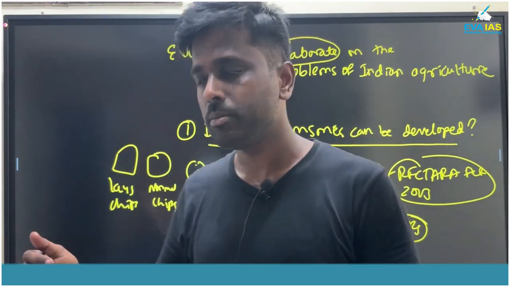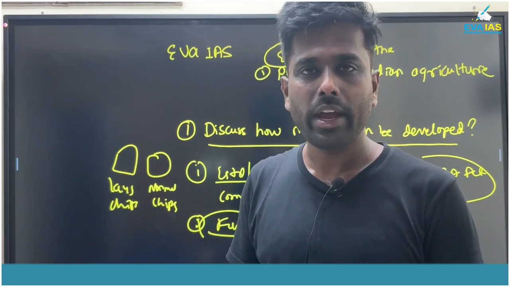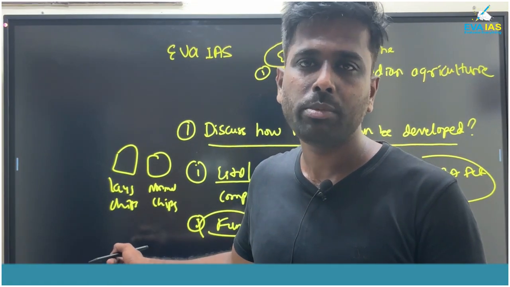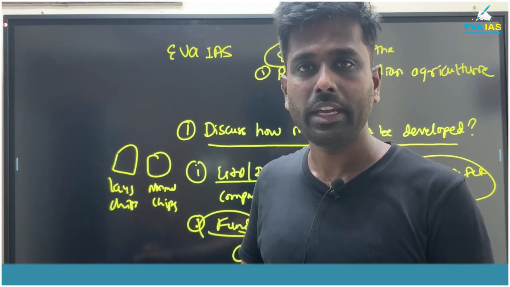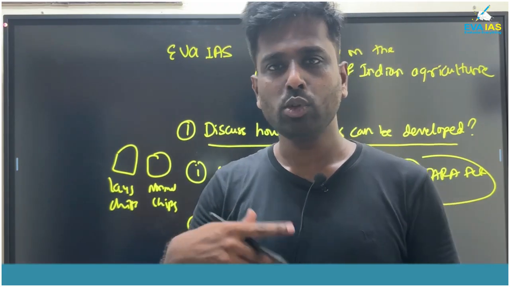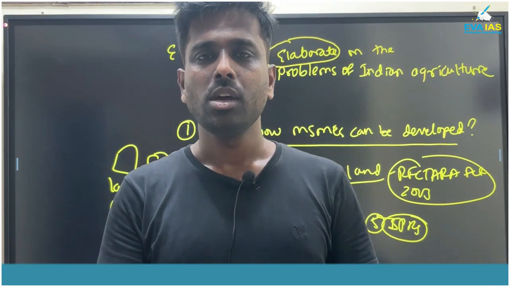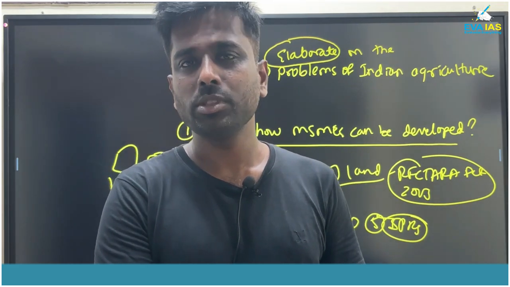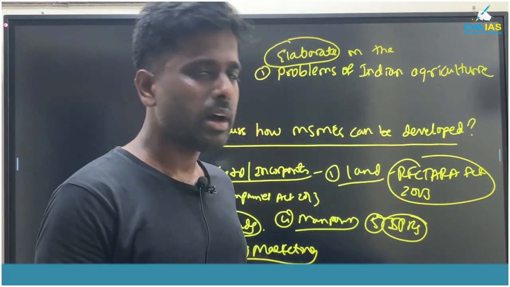But even though, people always prefer Lay's. Why? Because of the brand name, the marketing that is not there for the MSME. So this is the major problem for the MSMEs, that even though they make the products and services, they are unable to reach the consumers. The consumers do not prefer them, because of the market issue.